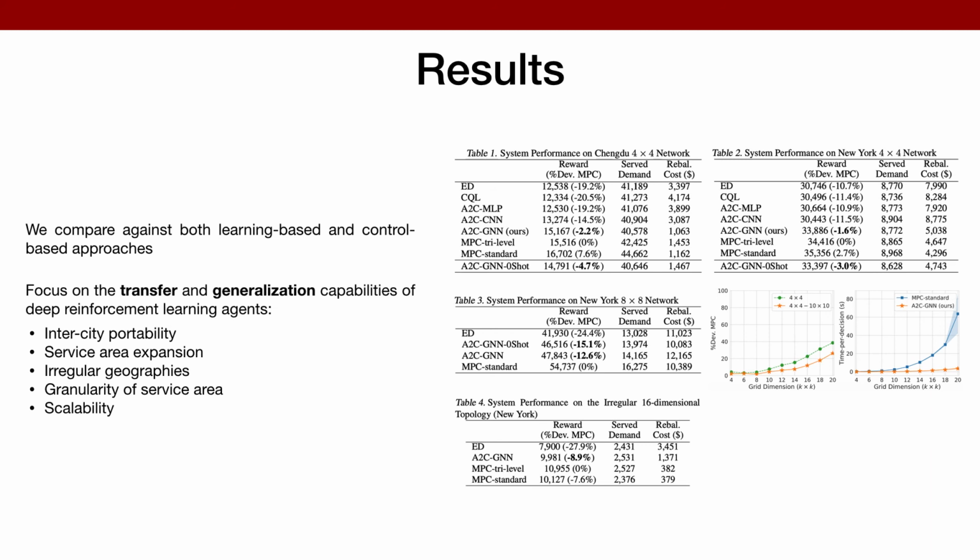We also find that policies learned through graph convolutions incur only slight performance drop when compared to their fully retrained counterpart. We experiment on tasks like intercity portability, that is, training on one city and subsequently deploying on another city, service area expansion, where we train on a subgraph of the network and later deploy the learned policy on the entire system, and irregular geographies, where, for example, standard CNNs or multi-layer perceptrons would simply be ill-defined.